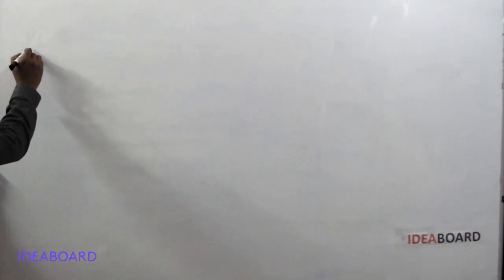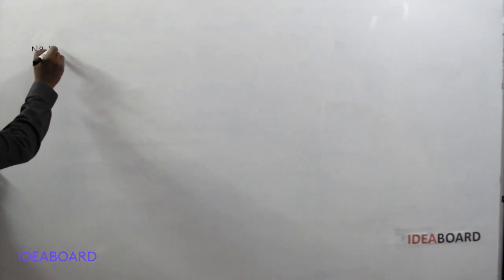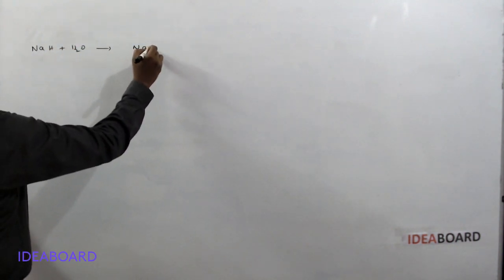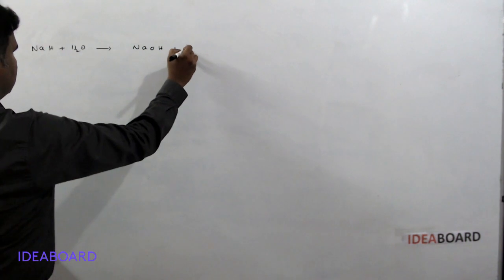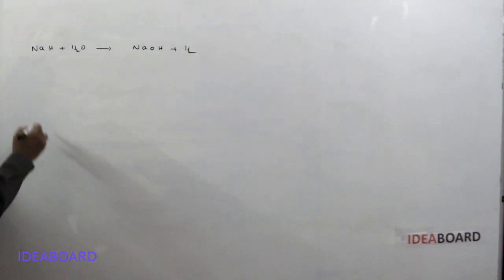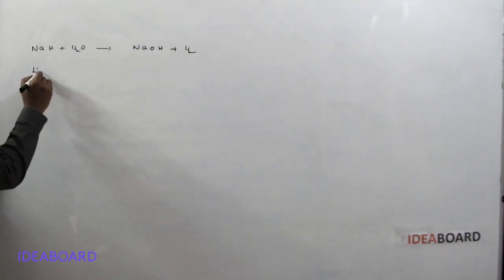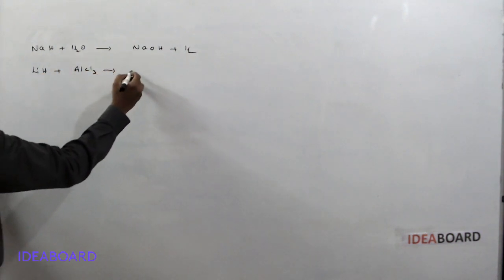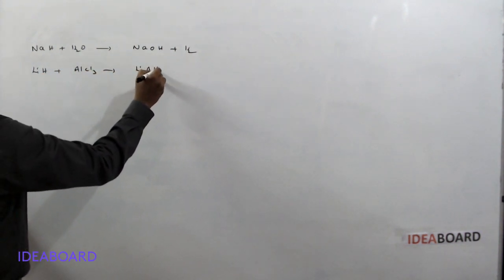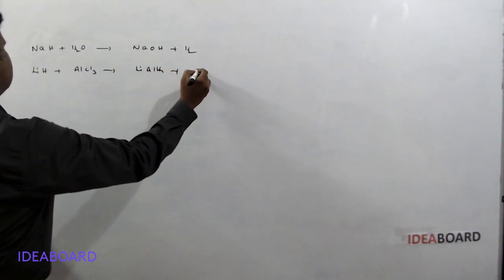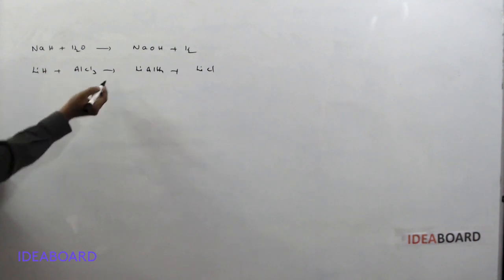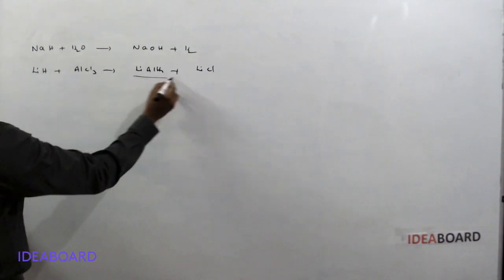Sodium hydride reacts with water vigorously to form NaOH and H2. If lithium hydride is taken, it reacts with AlCl3 to form LiAlH4 plus LiCl, lithium aluminum hydride.